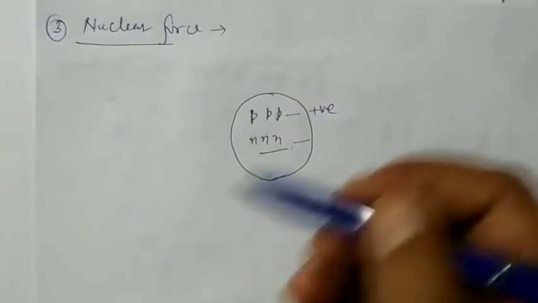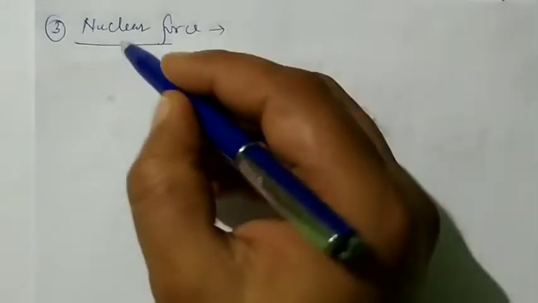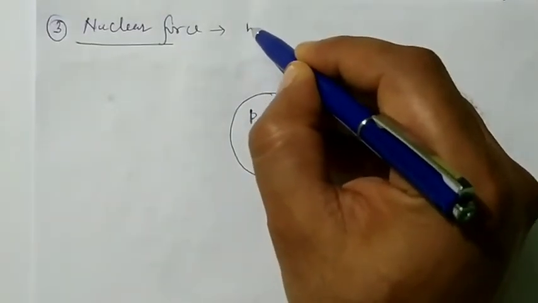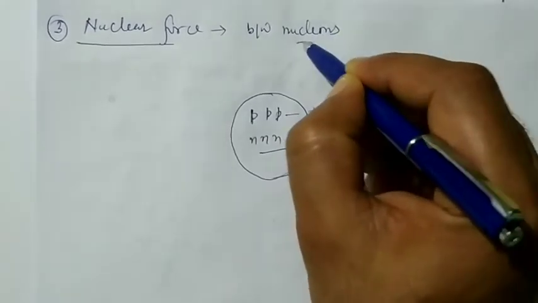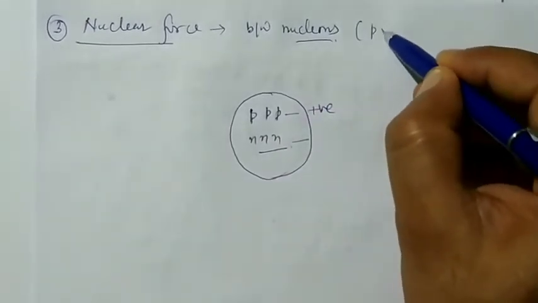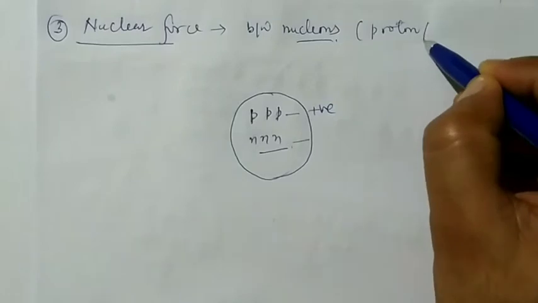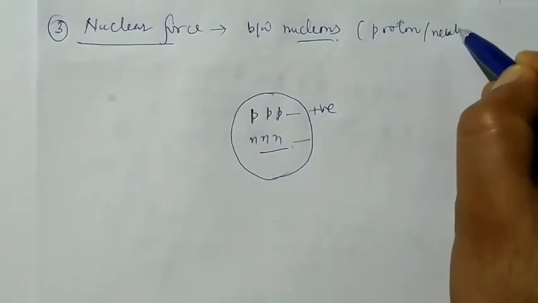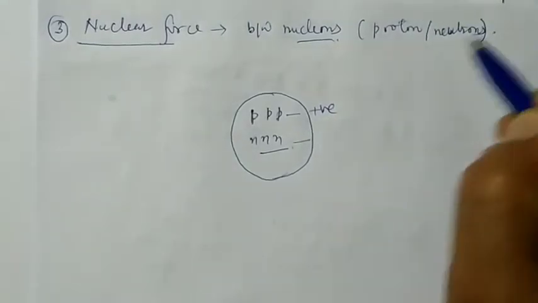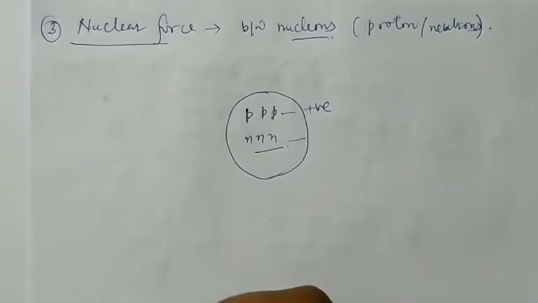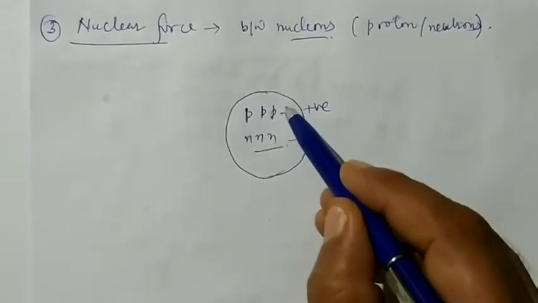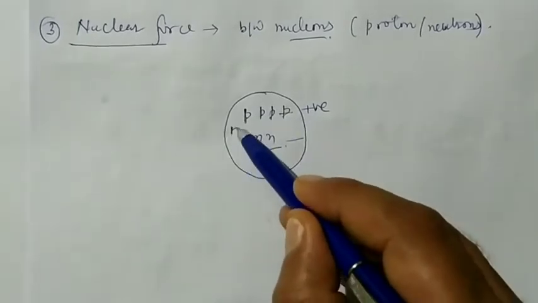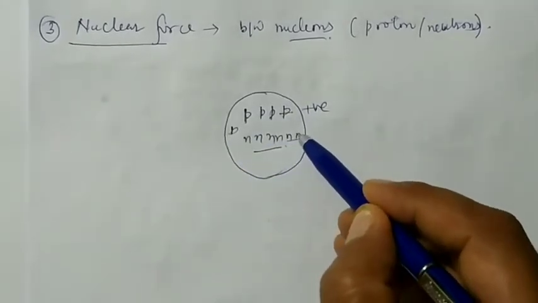Now let us discuss the nuclear force. Nuclear force exists between the nucleons, that is protons and neutrons. Now, to understand it, let us consider a nucleus which contains a large number of protons and a very large number of neutrons.